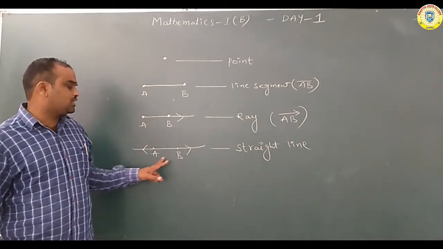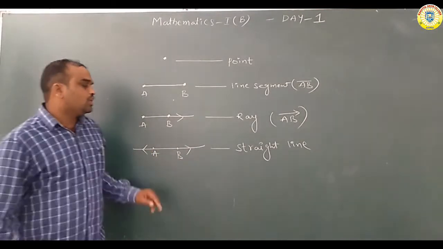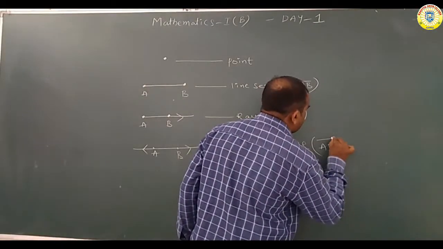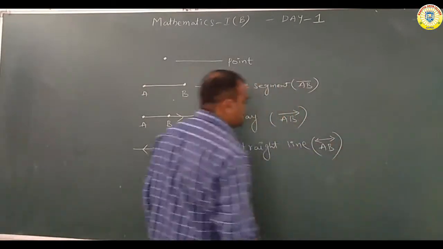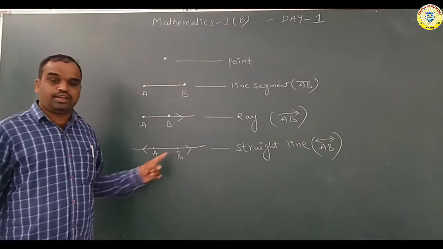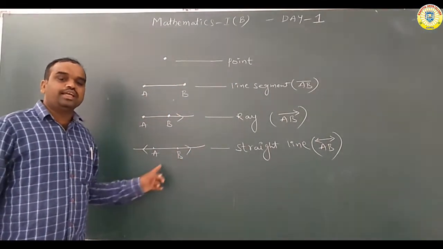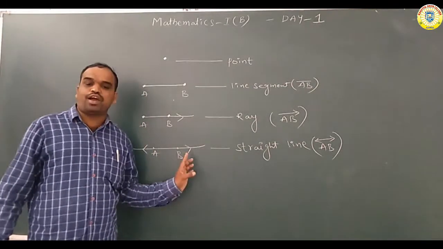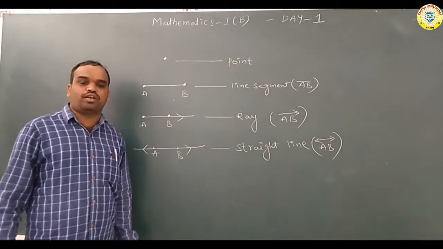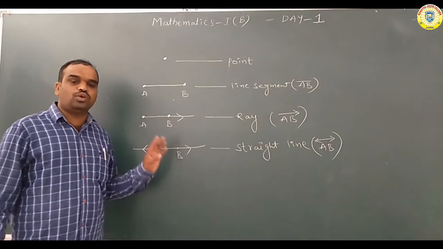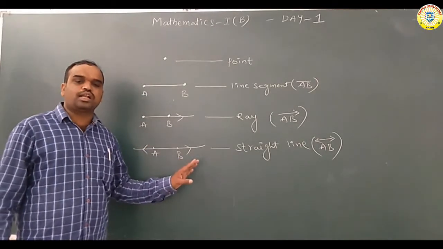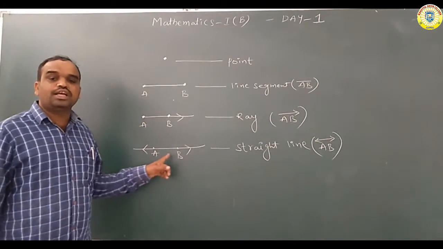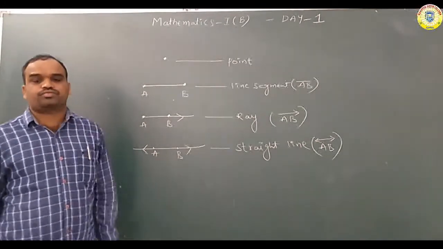So next one, this is the straight line. How to denote the straight line, sir? Like this one, AB. This is nothing but straight line. This line name is AB straight line. In this one, there is no initial point and there is no terminal point. But this line passes through the points which ones, sir? A and B.